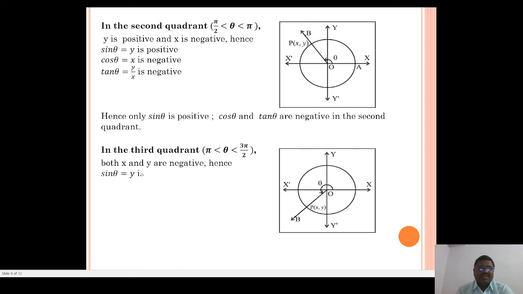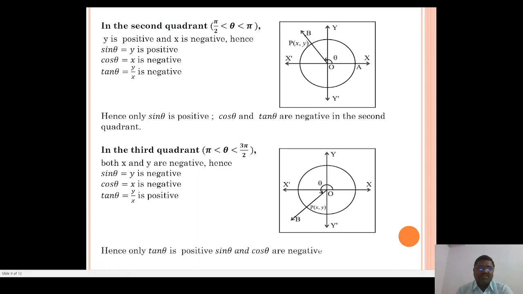Hence, sin theta equals y, so the value of sin theta is negative. Cos theta equals x, it is also negative. And tan theta equals y upon x is positive, because y is negative and x is negative, so the division of two negative numbers is positive. Hence, only tan theta is positive, and sin theta and cos theta are negative in the third quadrant.